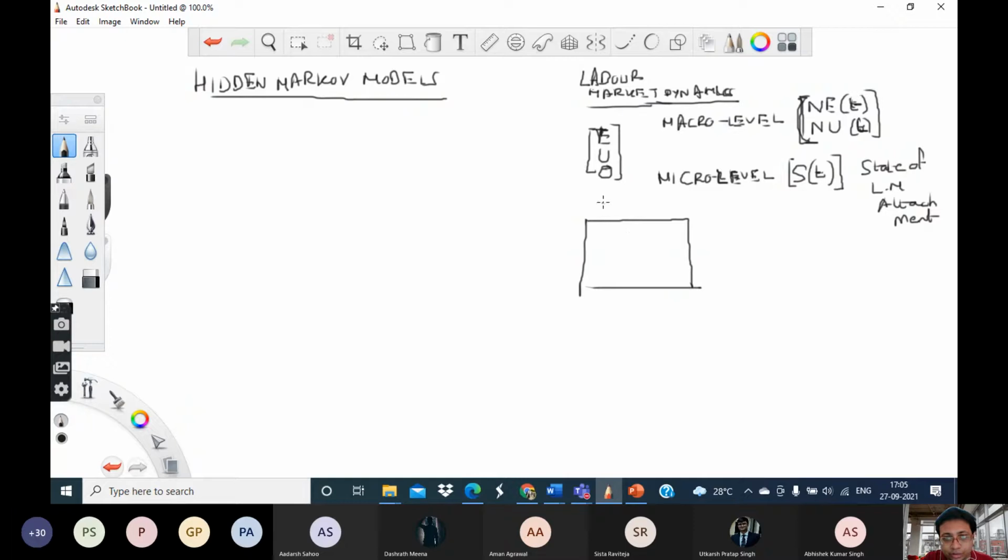So we had these states E, U, O, along both the rows and columns. Let's say that if someone goes out of the labor market, they will not come back. Or let us also consider the possibility that they may come back. Let's consider that also.